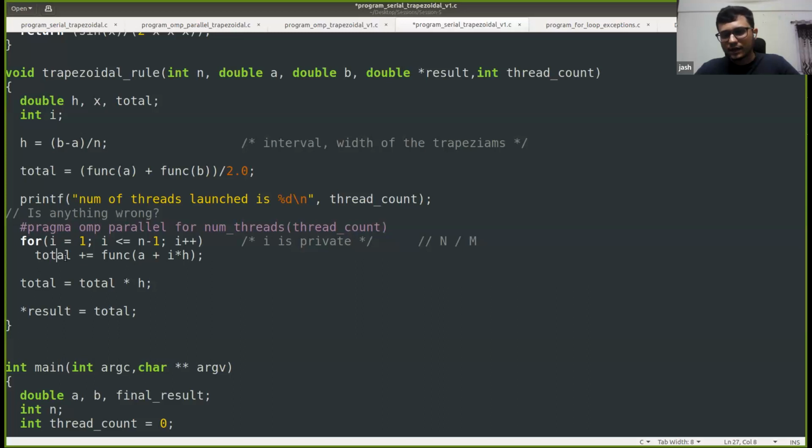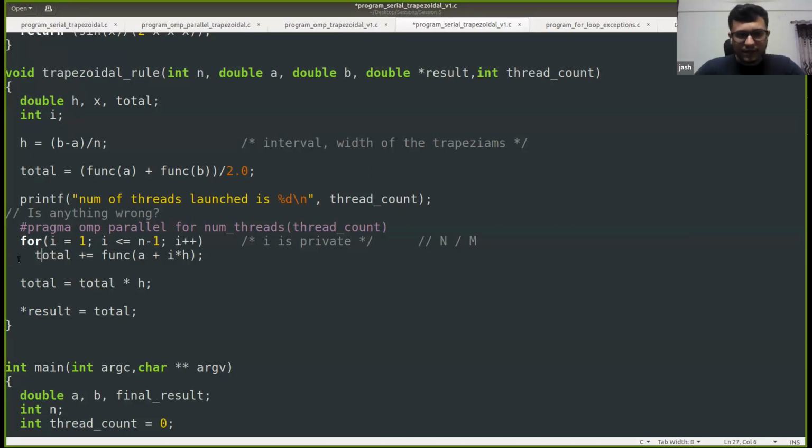So how can we remove this data race? Any suggestions? Or can you suggest multiple ways in which we can remove this data race? We can either put it in a critical section or we can pass in the reduction clause. Yeah. So I hope that this is clear, right? Here there is the data race, and there are two ways to remove it, as you suggested. One is to use the critical section.